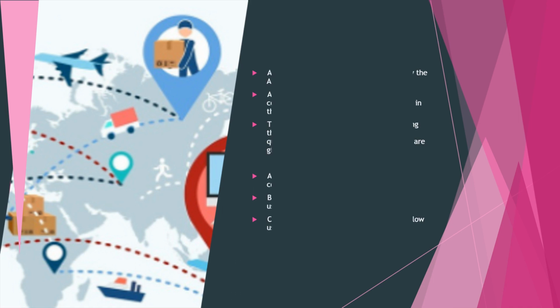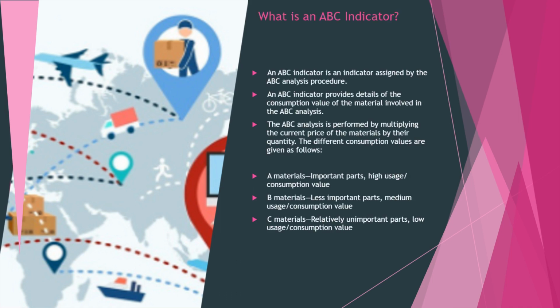What is an ABC indicator? An ABC indicator is an indicator assigned by the ABC analysis procedure. An ABC indicator provides details of the consumption value of the material involved in the ABC analysis. The ABC analysis is performed by multiplying the current price of the materials by their quantity. The different consumption values are as follows. A materials: important parts, high usage or consumption value. B materials: less important parts, medium usage or consumption value. C materials: relatively unimportant parts, low usage or consumption value.